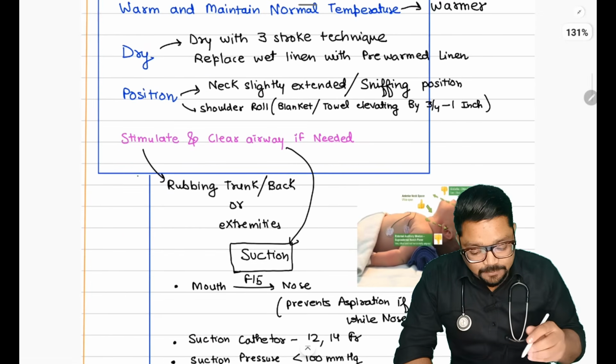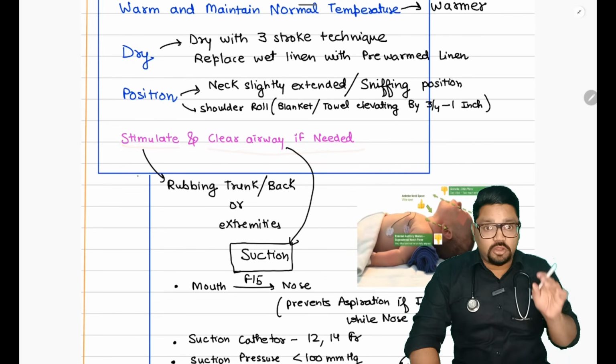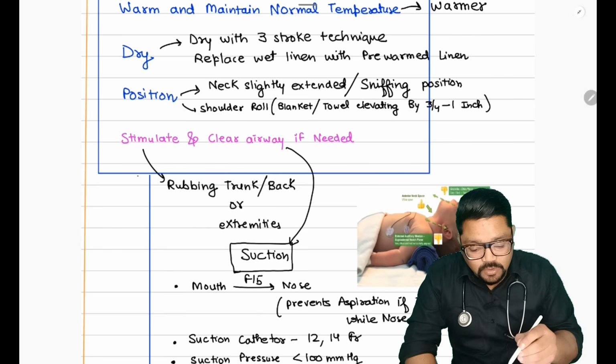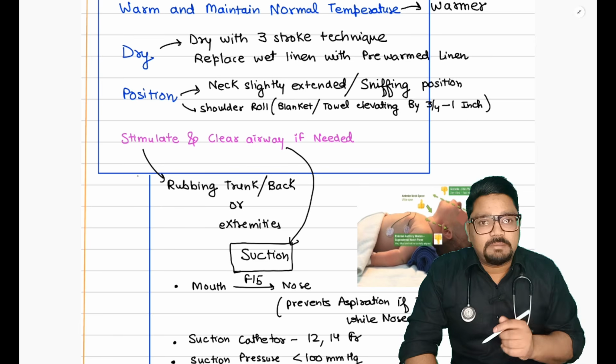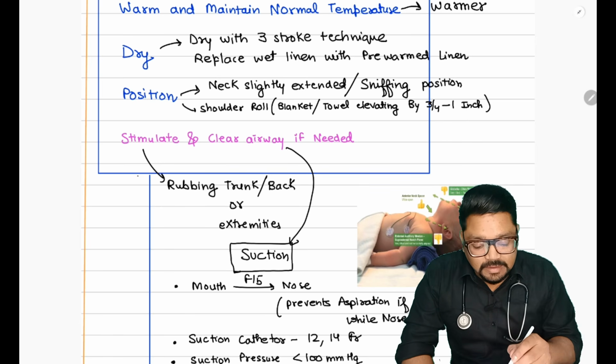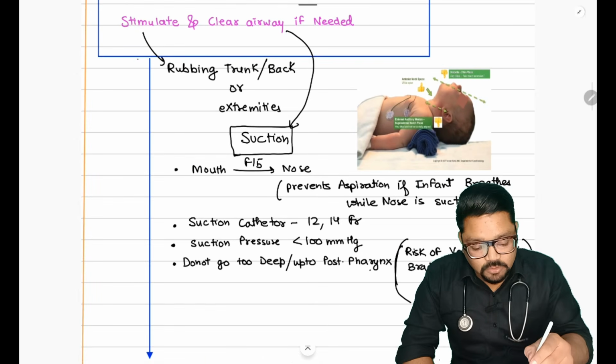And then now they have said that stimulation and airway cleaning are only if needed, not mandatory. Okay, so how are we going to stimulate? Stimulation is not done by vigorously tapping the baby's back. It should be done by gently rubbing the back or the extremities. And how are we going to clean the airway? We are going to suction.